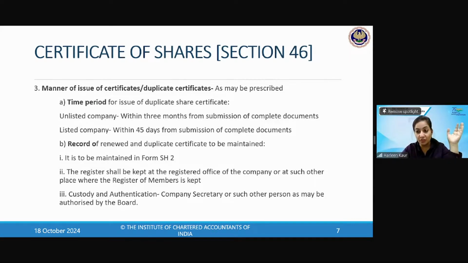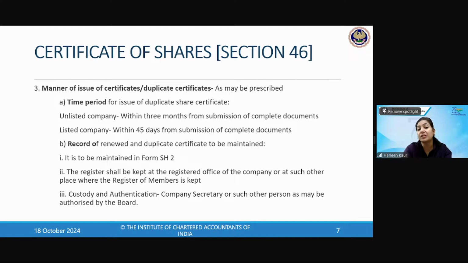Those who have not listed their shares in the stock exchange, the unlisted companies, have been given a time of 3 months. For listed companies, it is within 45 days from the submission of documents. So for listed companies, a lesser time period of 45 days; for unlisted, 3 months. Where do you have to record these duplicate certificates and the renewed share certificates? It has to be maintained in form SH2.